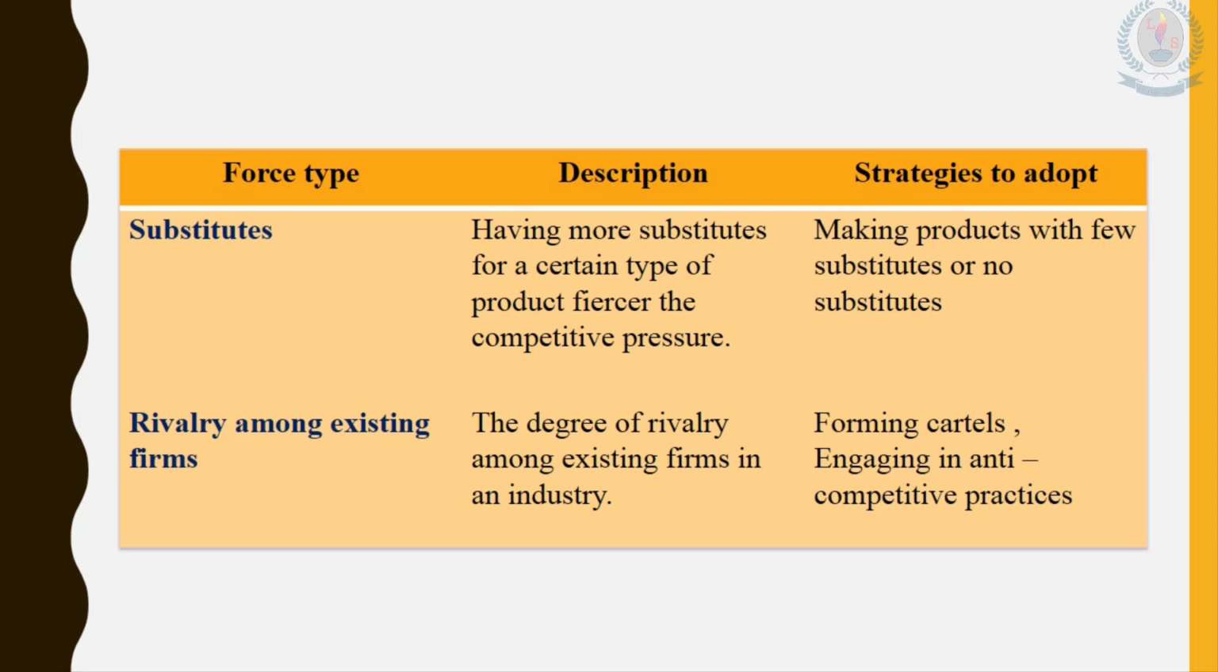Then what are the strategies which we can follow in order to adapt to this force, to reduce the negative impact of this force? Then we need to make products with few substitutes or no substitutes. Making products with few substitutes or no substitutes is the best strategy to adopt in order to face this force. It means we need to do more and more research and development. We need to do some innovations.